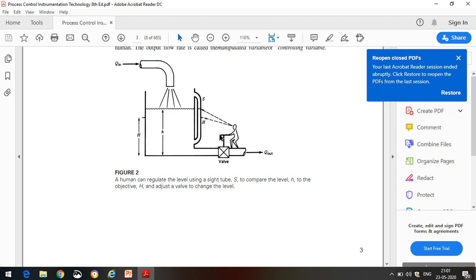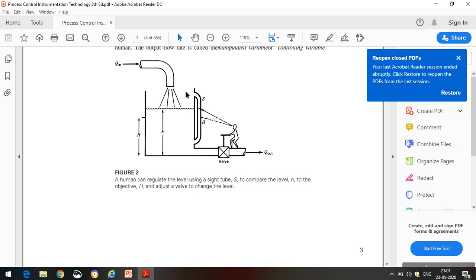Here you can observe there are three parameters: input flow rate, output flow rate and level. And you have to control the level. The first most important thing is he observes the present level, and comparing that level with the desired level, his brain can take the decision, and depending upon that he can move the control valve stem, or you can call it a lever. So by moving the lever he can increase or decrease the flow rate, and he is trying to bring the level of the tank to the desired set point.